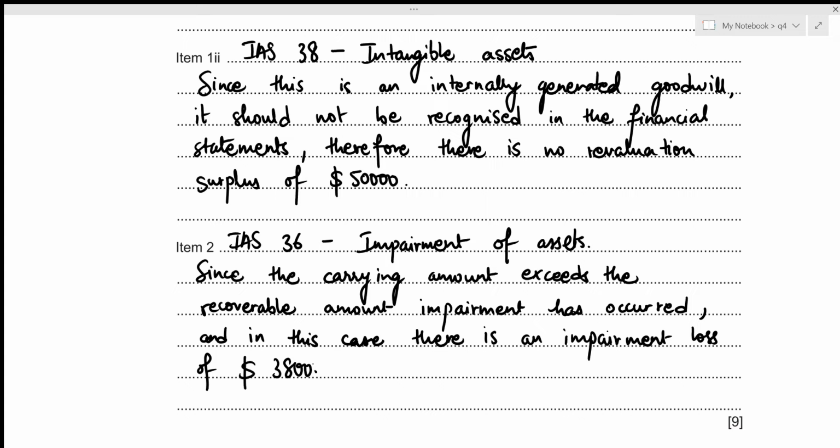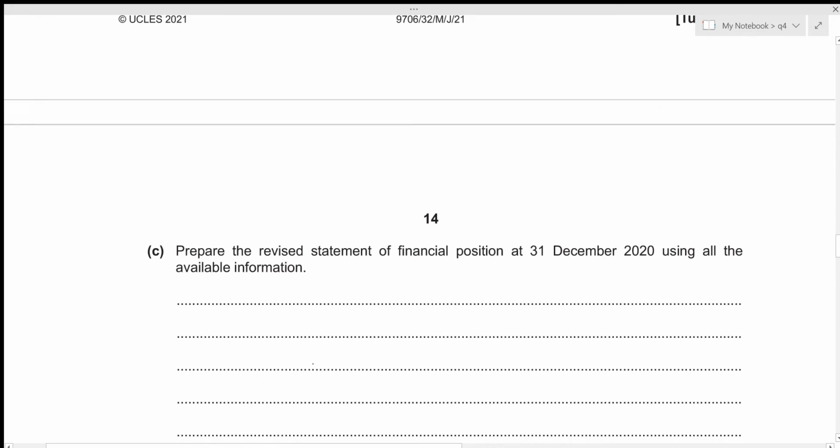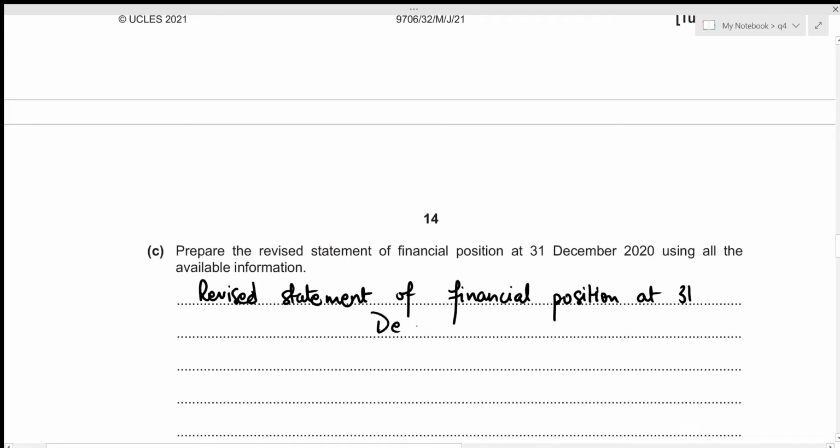We can now move towards the third one. We now need to prepare the revised statement of financial position at 31st December 2020 using all the available information. Alright, so I'm just going to write down the heading, revised statement of financial position at 31st December 2020. Okay, so we are already given the draft statement of financial position, right? So I'm just going to copy around the headings from that and then figure out the amounts later.